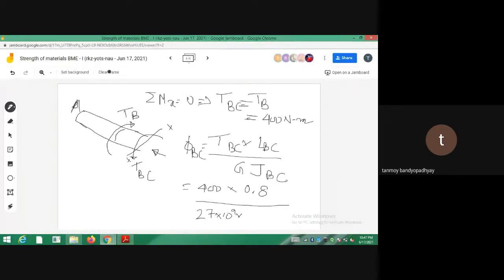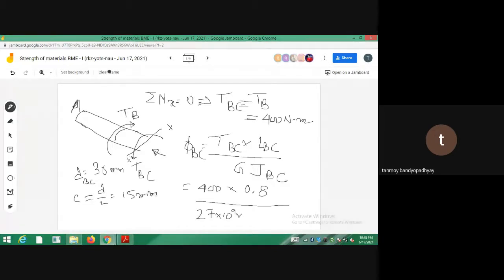So JBC, the BC part is what? The BC part is solid. So what is the diameter of the part BC? The diameter of the part BC is given to be like 30, I think. I'm just writing from the note, just match it from the book. So the diameter of the part BC is 30. So what will be C? C will be equal to D by 2. So 30 by 2, that is 15 millimeter. So what will be JBC?